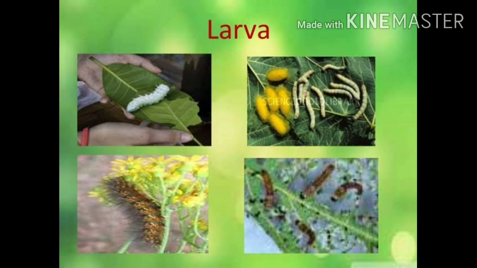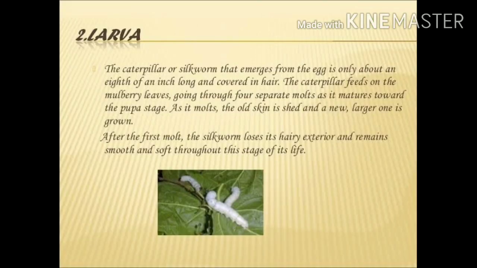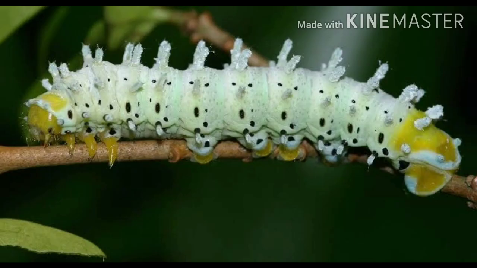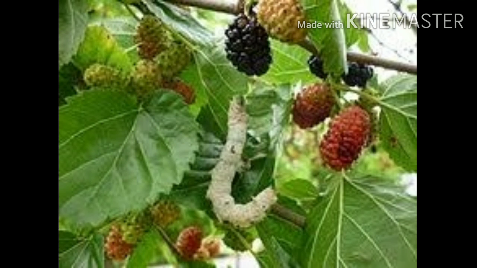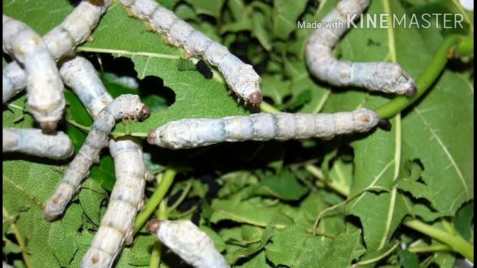The larval stage or the caterpillar of the silkworm that emerges out from the egg has hairs all over the body and is only about 8 inch in length and feeds on the mulberry leaves, going through 4 separate molts. As it matures towards the third stage of the life cycle, that is the pupa stage, and as it molts, it sheds the hairy skin present on its body, and remains without hairs for the rest of the time that it remains in the larval stage of the life cycle.